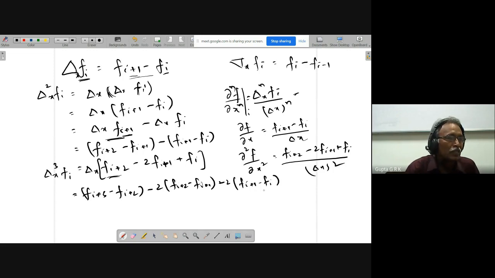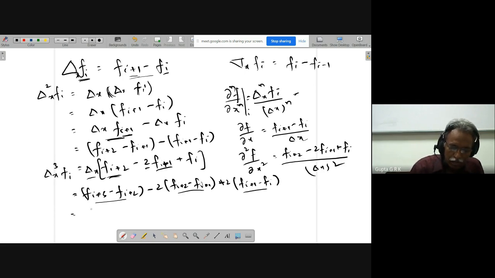If there is any doubt or difficulty, you ask me. So delta x of f i plus 2 is f i plus 3 minus f i plus 2, this is 2 times delta x of f i plus 1, and again plus 2 times, like this.